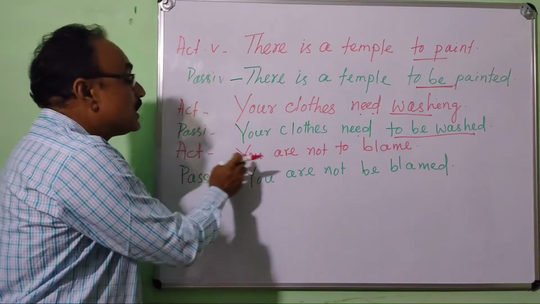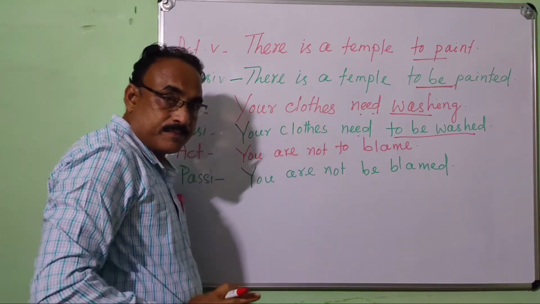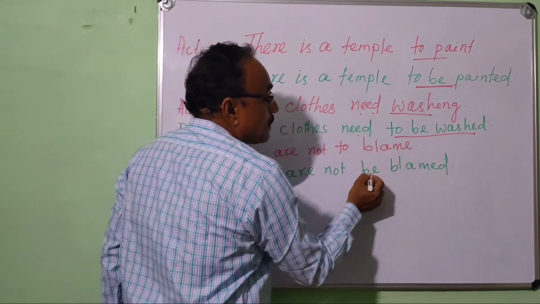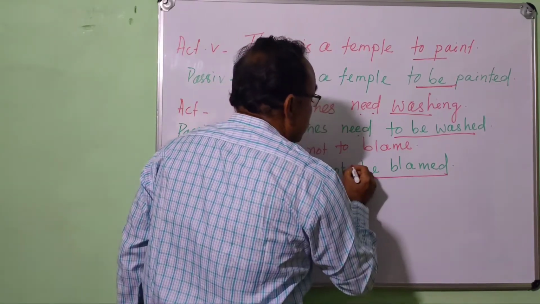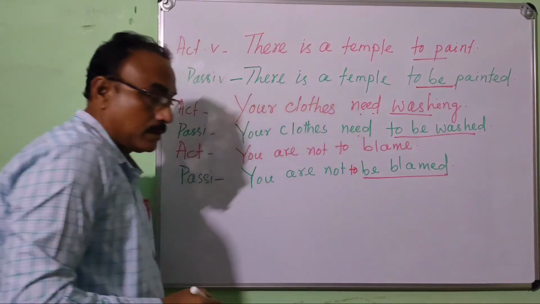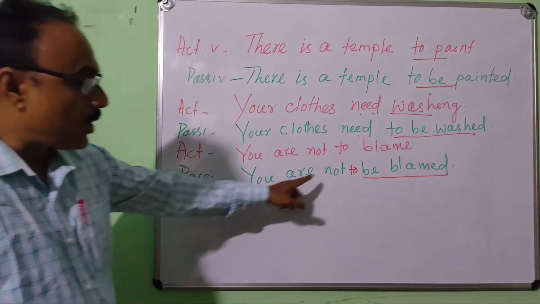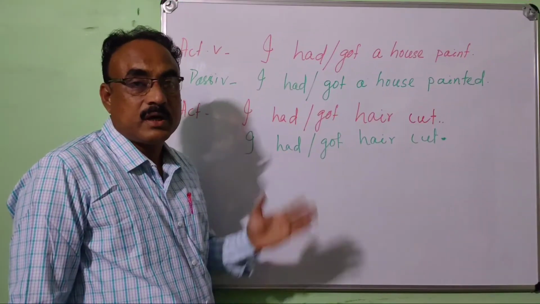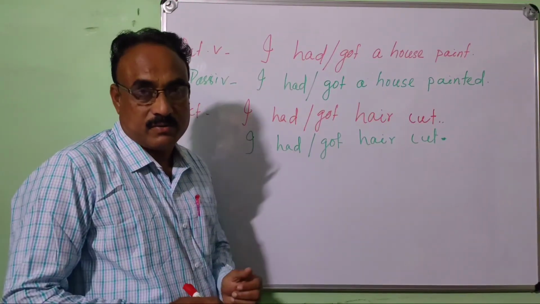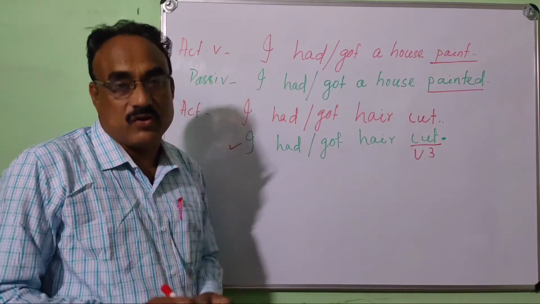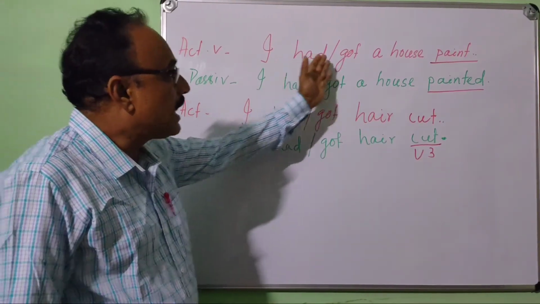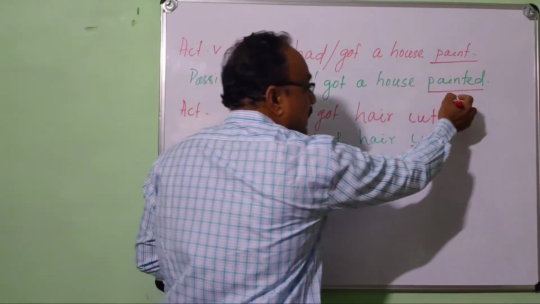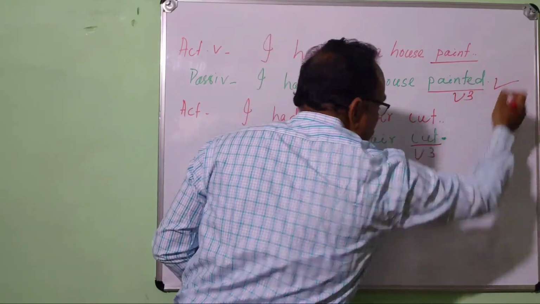Okay, another example: you are not to blame. The passive: you are not to blame, to be blamed. You are not to be blamed. To plus verb. Another example: here, passive with the causative verb, that is get and have verbs. Okay, look at the example. I had or got a house painted. Its passive form is: I had the house painted. Here the V3 form is acceptable.